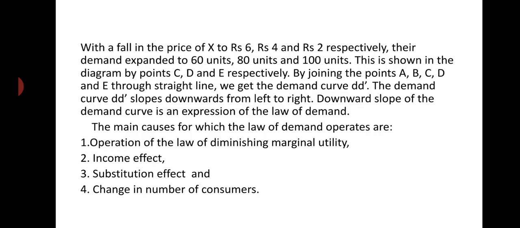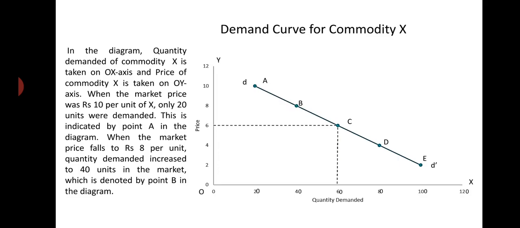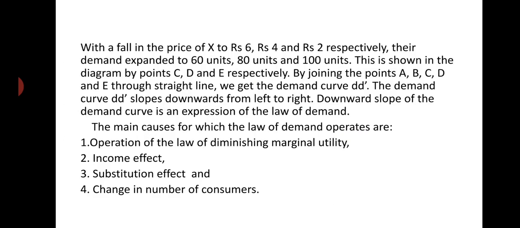By joining the points A, B, C, D and E through a straight line, we get the demand curve DD dash, right? And the demand curve DD dash slopes downwards from left to right. The downward slope of the demand curve is an expression of the law of demand. It expresses the inverse relationship between price and quantity demanded, which is what the law of demand is. So, from this downward sloping demand curve, we know that there is an inverse relationship between price and quantity demanded.